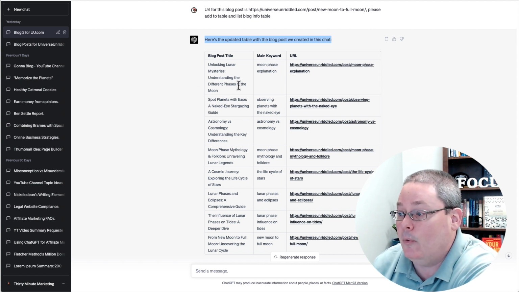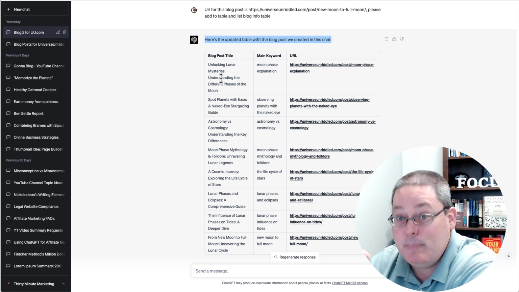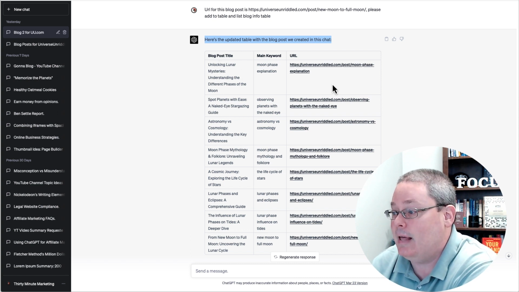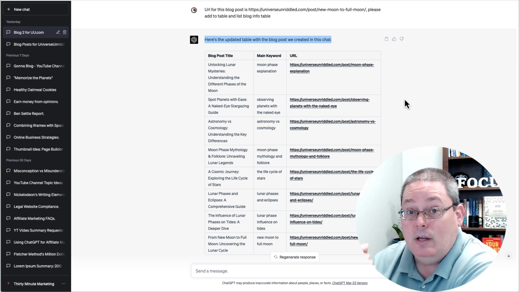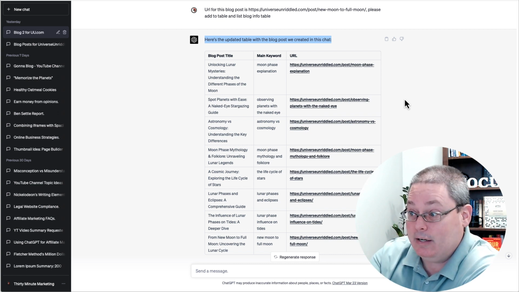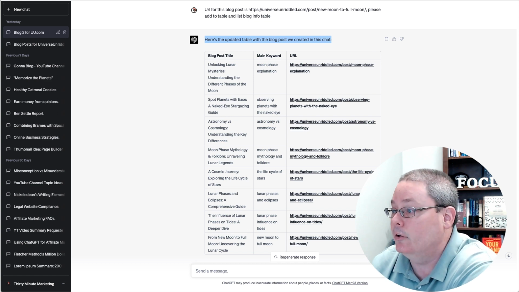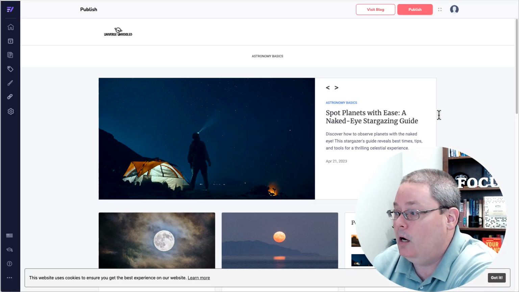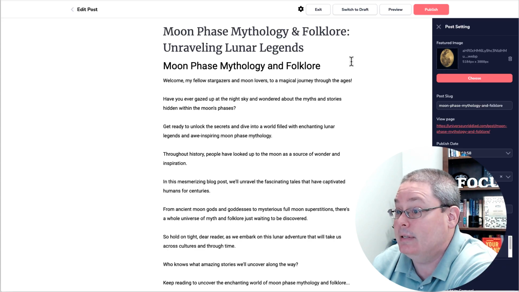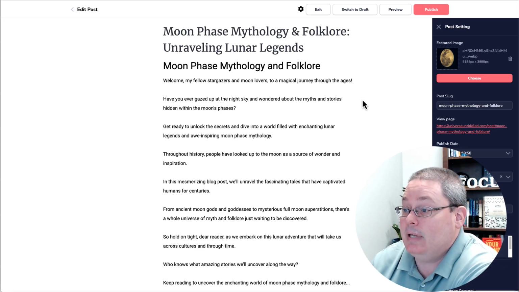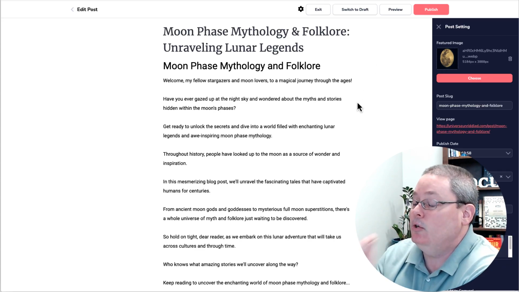So at any point I want to interlink, or if I want the information, I can just ask ChatGPT to give it to me and it'll give me that information, and then I can use it in the blog post that I'm writing here in ChatGPT, or if I want to interlink over in Groove Pages or in GrooveBlog when I'm inside of GrooveBlog and I'm inside of the post and I'm inside the post editor,